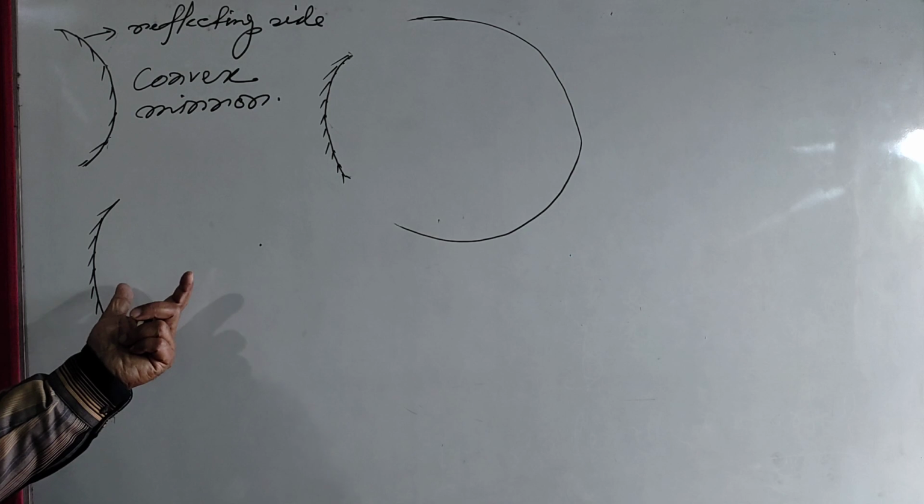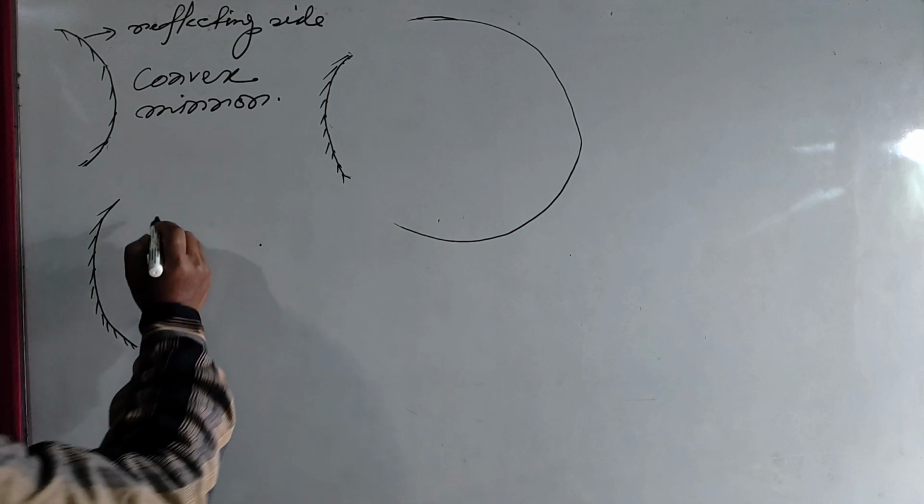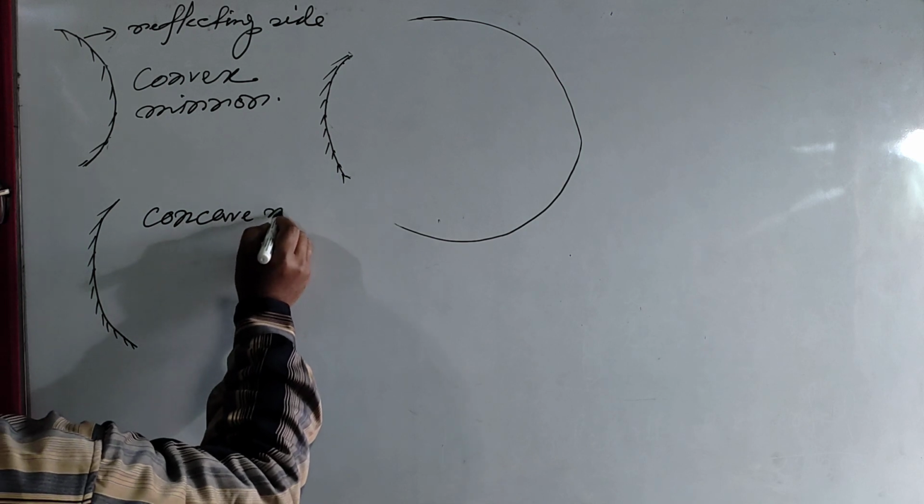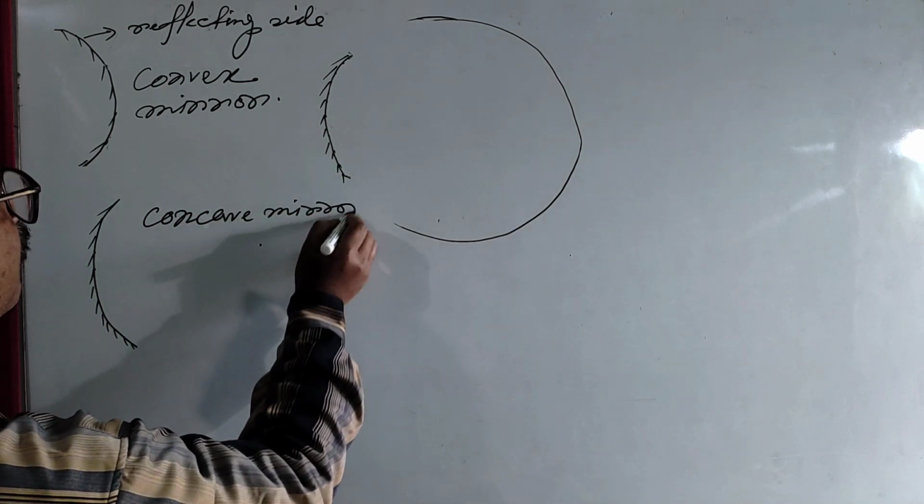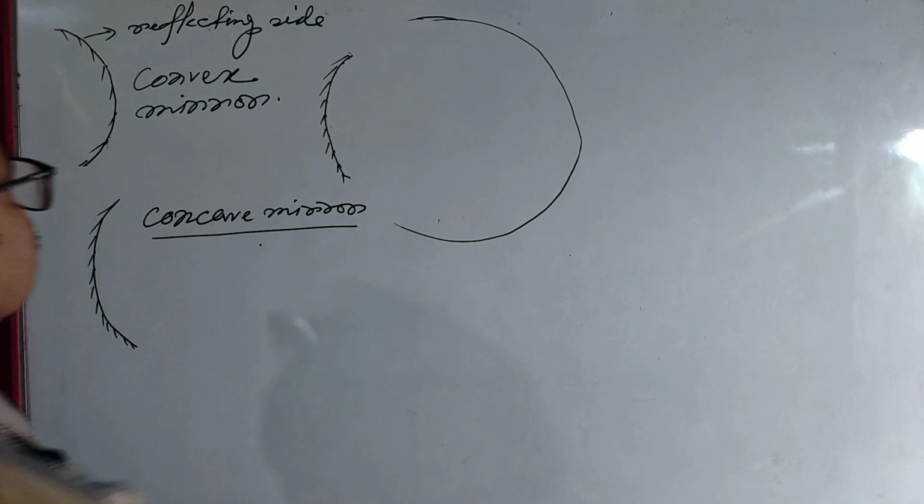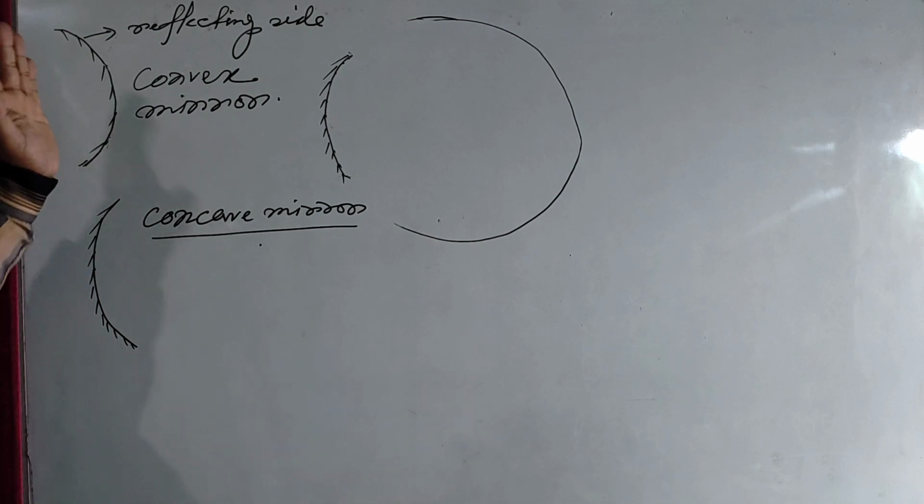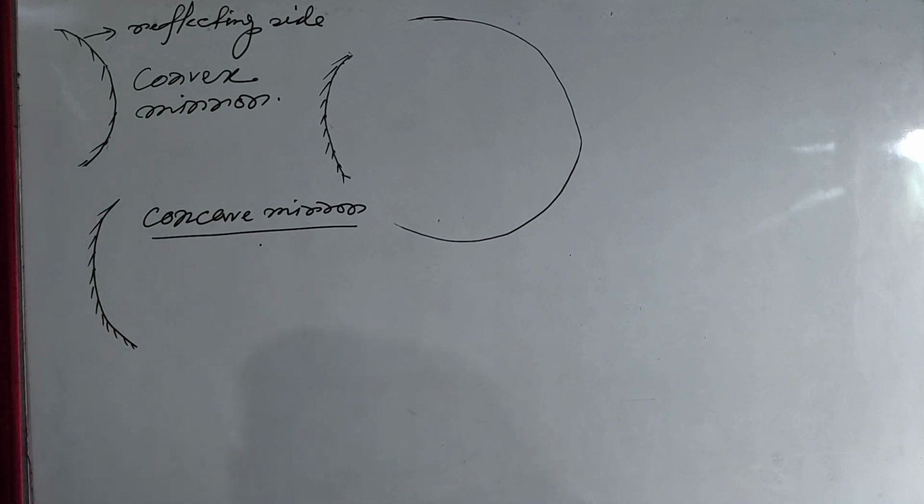This side is the reflecting surface and it is called concave. This is called concave mirror. Okay? Clear? Then, how will you define convex mirror and concave mirror? Both are spherical mirror. Okay? How will you define convex mirror and concave mirror?